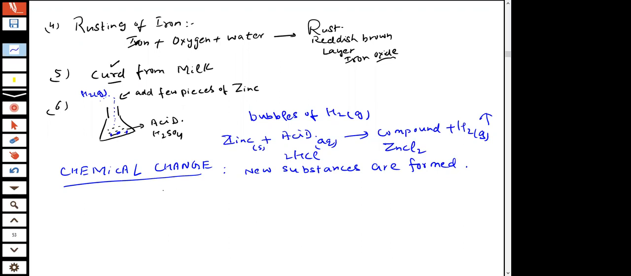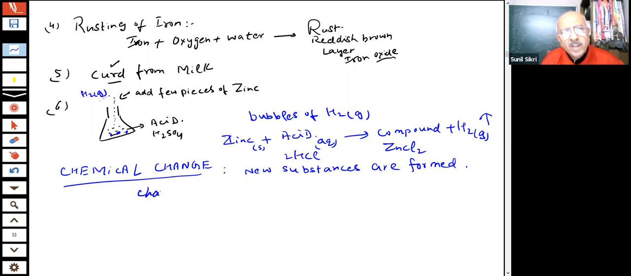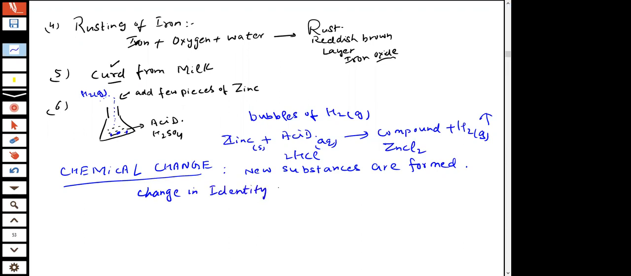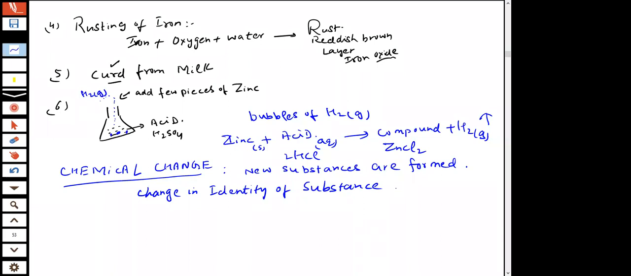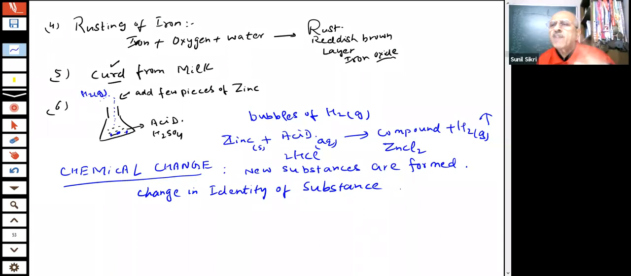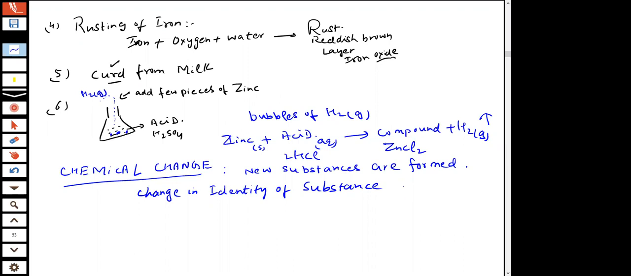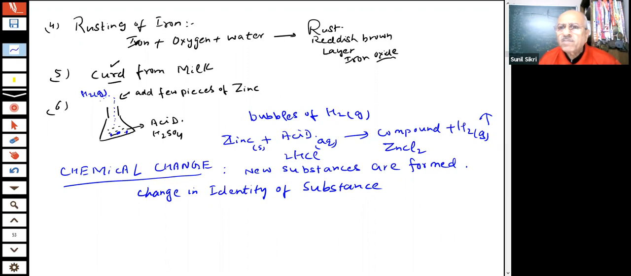That means there is a change in identity of the substances. And what will happen? The properties will change because new substances have new properties. Substance is new, compound is new, properties are different. So this is, as you see, gas is evolved.